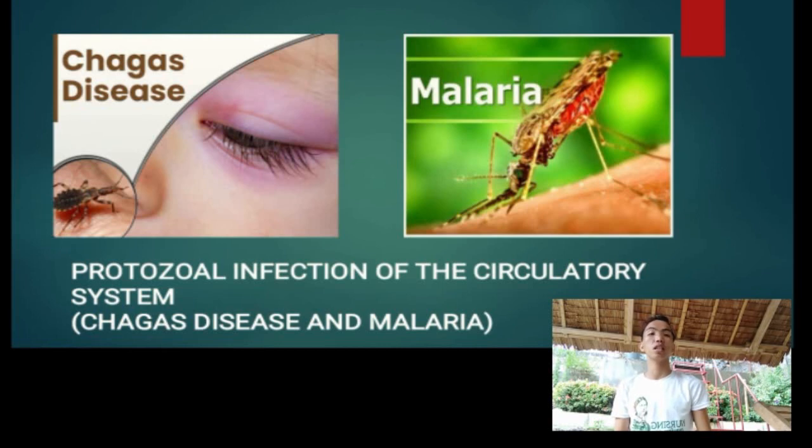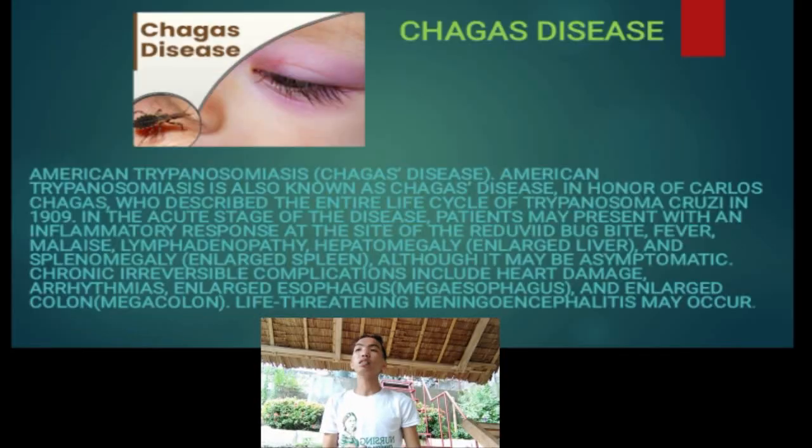Next, we are now in the protozoa infection of the circulatory system, which is Chagas disease and malaria. First is Chagas disease. Chagas disease is American trypanosomiasis. It is also known as Chagas disease, in honor of Carlos Chagas, who described the entire life cycle of Trypanosoma cruzi in 1909.